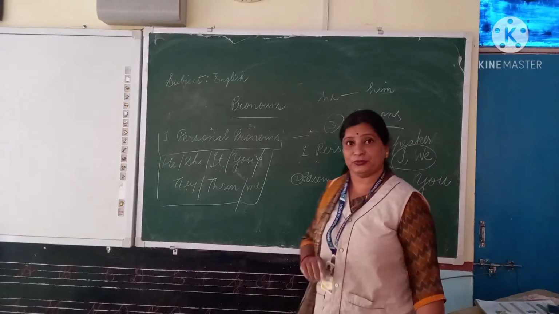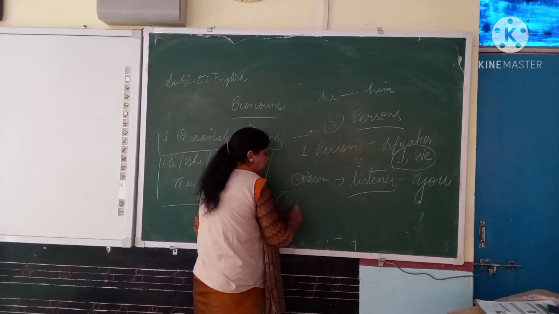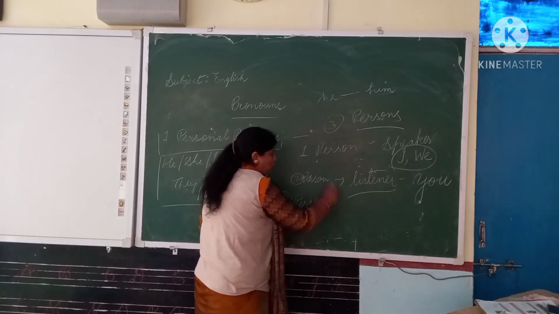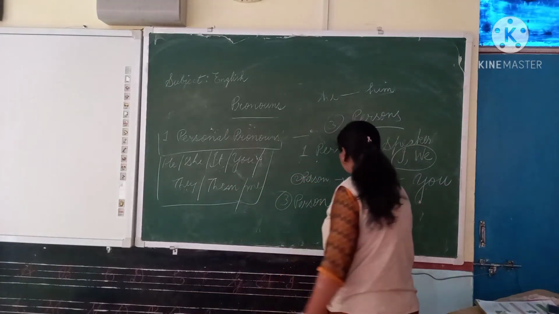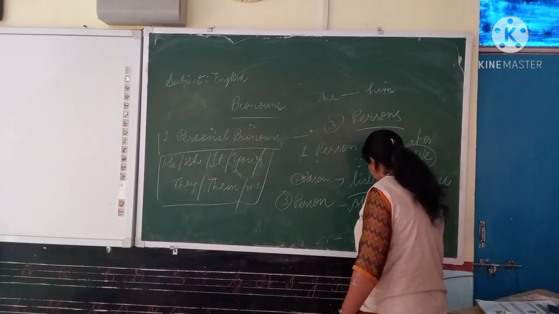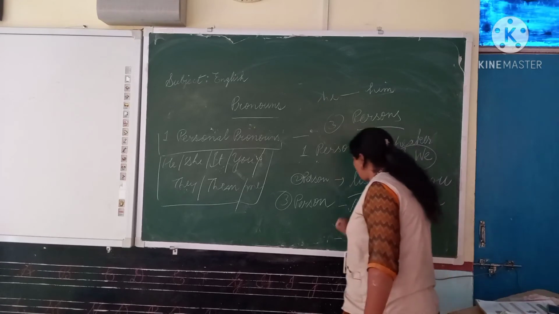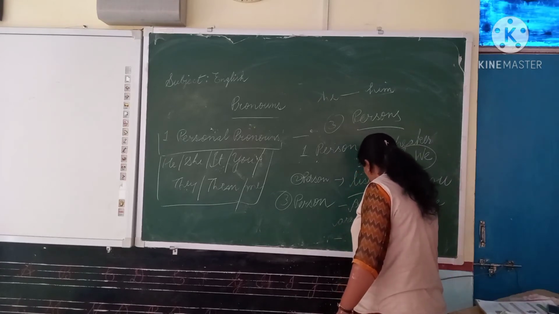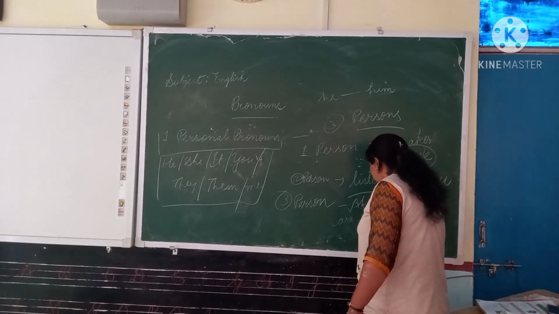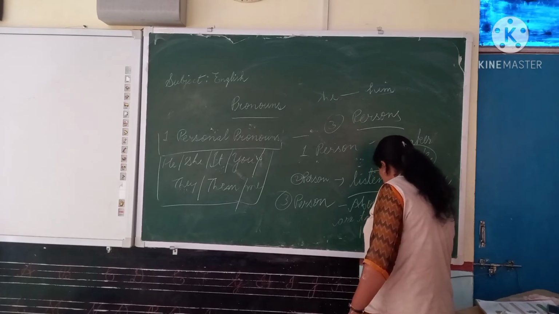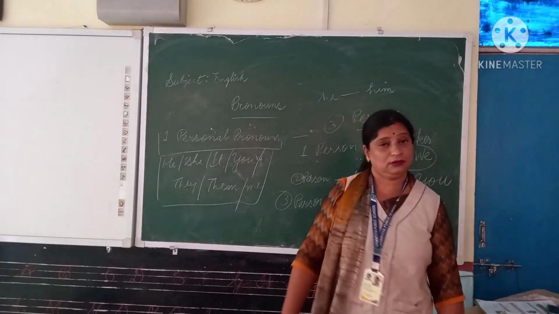After the second person, if we talk about the third person, the third person is the person about whom we are talking. For example, he, she, it and they. These are the pronouns of third person.